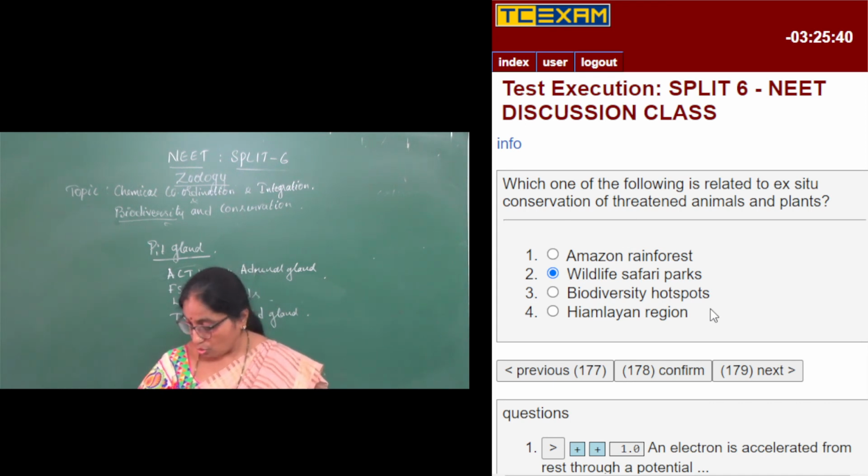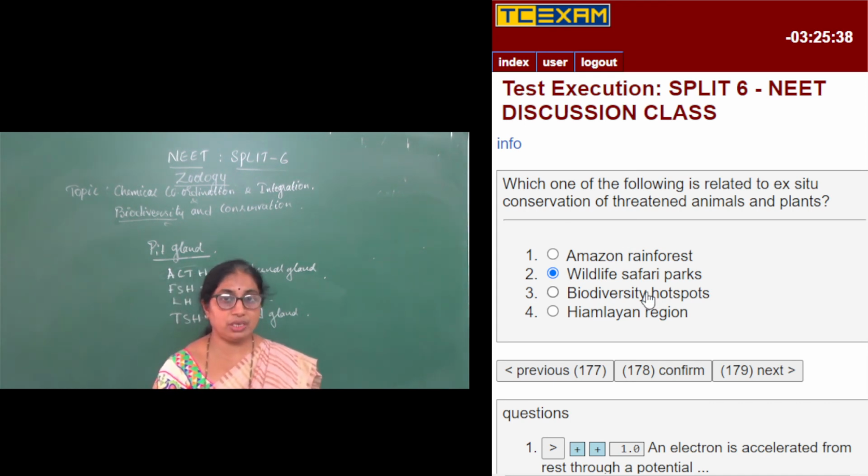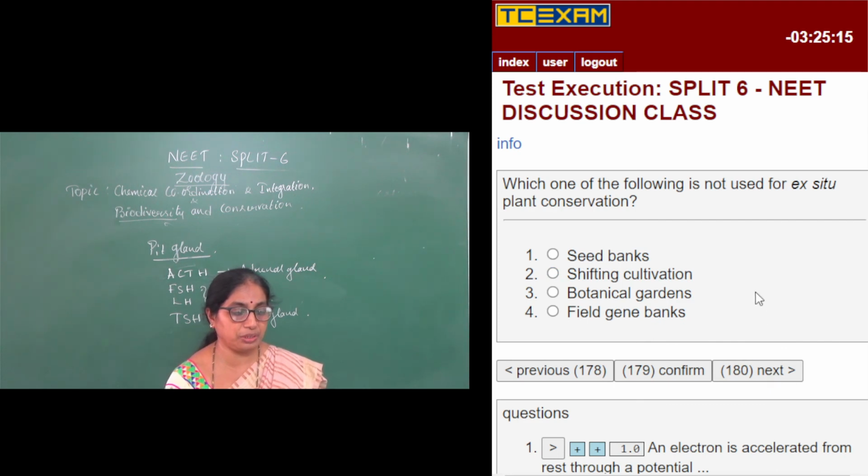India has 4 biodiversity hotspots; in our textbook they have mentioned 3. There are a total of 34 biodiversity hotspots all over the world. The Himalayan region is one of them. All these can be examples for in situ conservation. Only the wildlife safari park is an example for ex situ conservation.